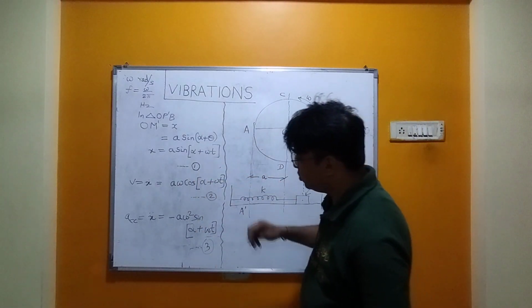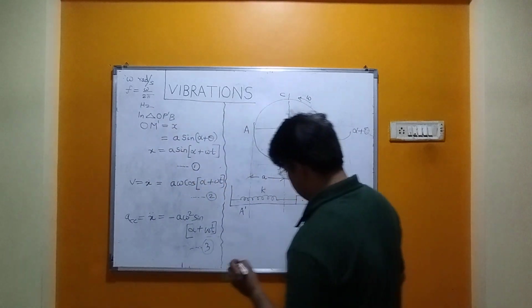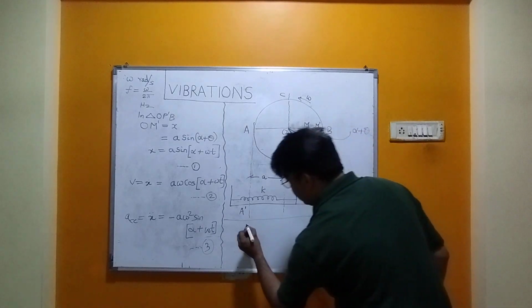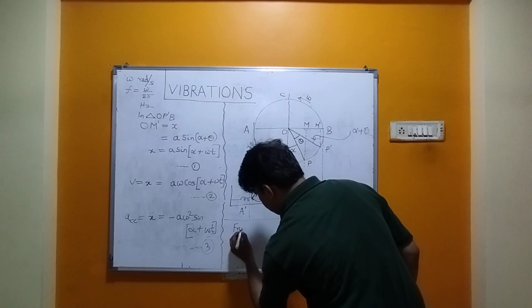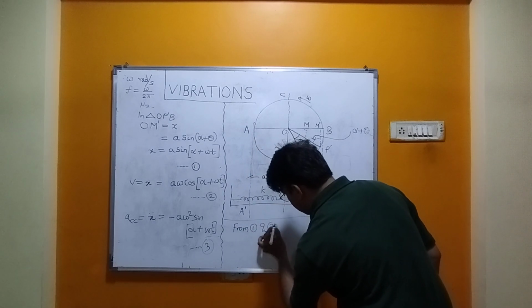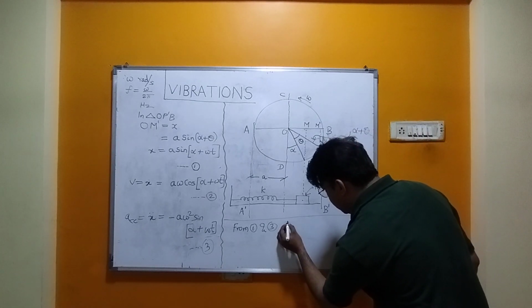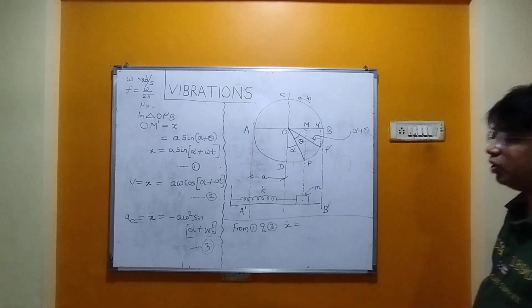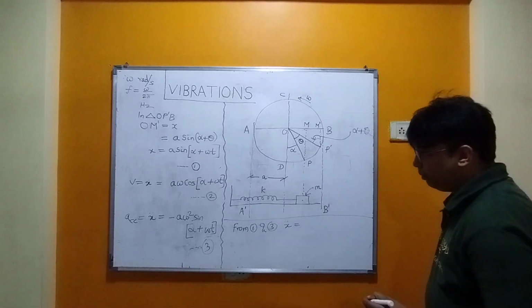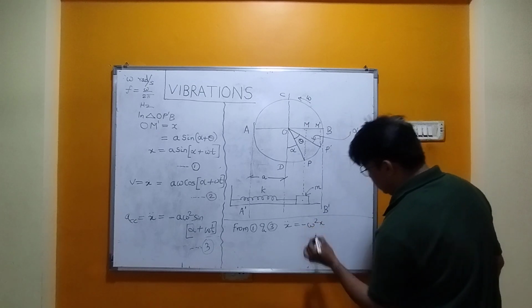So from 1 and 3, we can get x double dot is equal to minus omega square x.